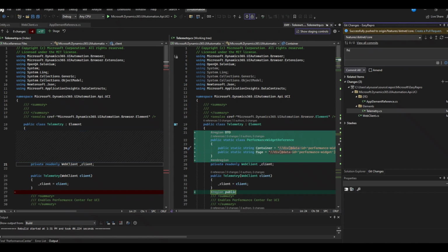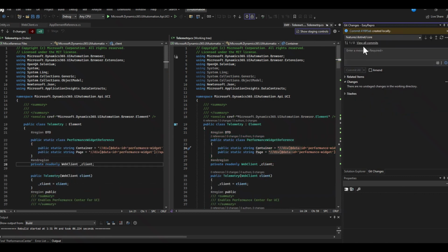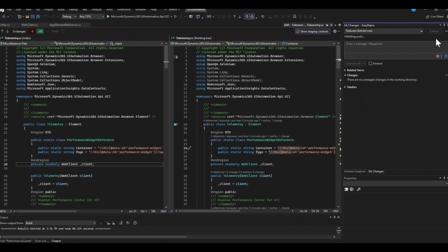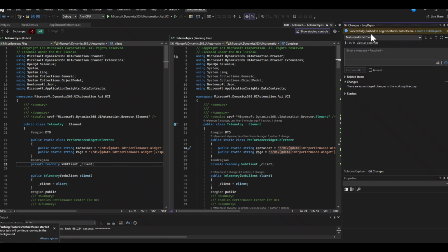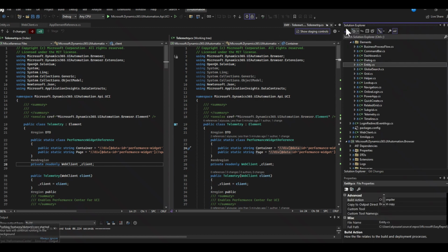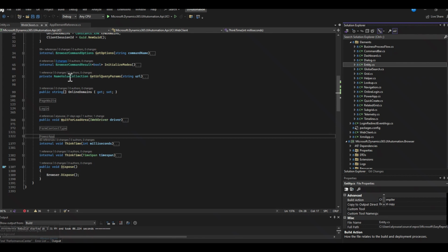We're going to go ahead and check this in. Refactor telemetry, we'll commit, and we will push that out. That's a push we're pushing out to this branch here, features.net core. So now we're going to start with some changes. We'll close out this here and go back to web client.